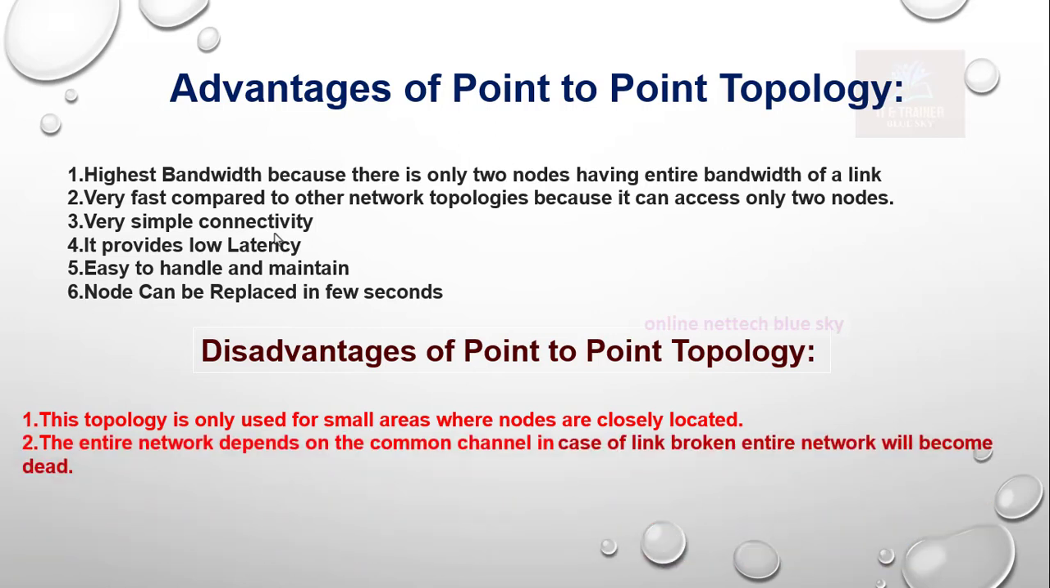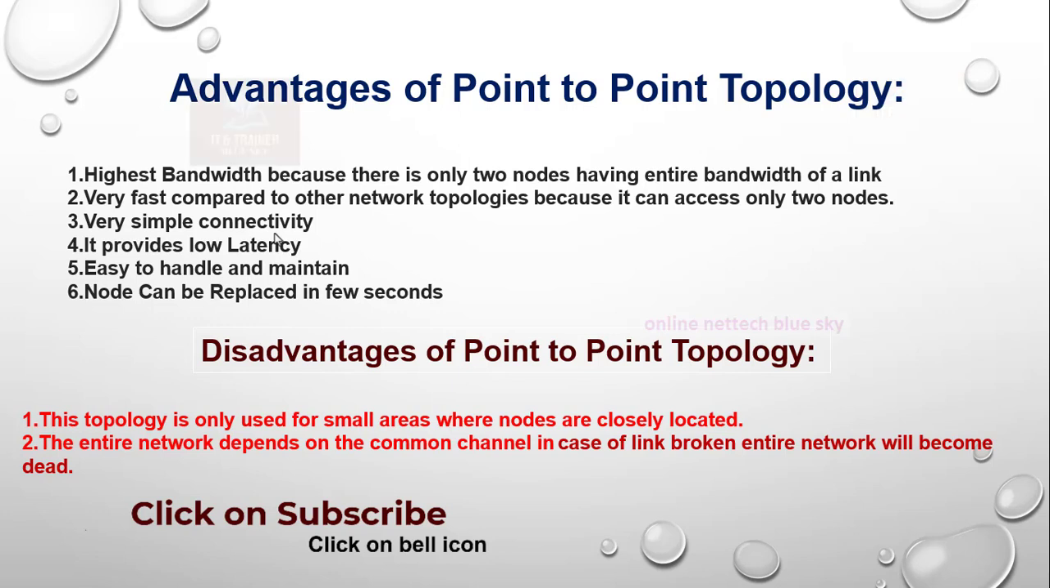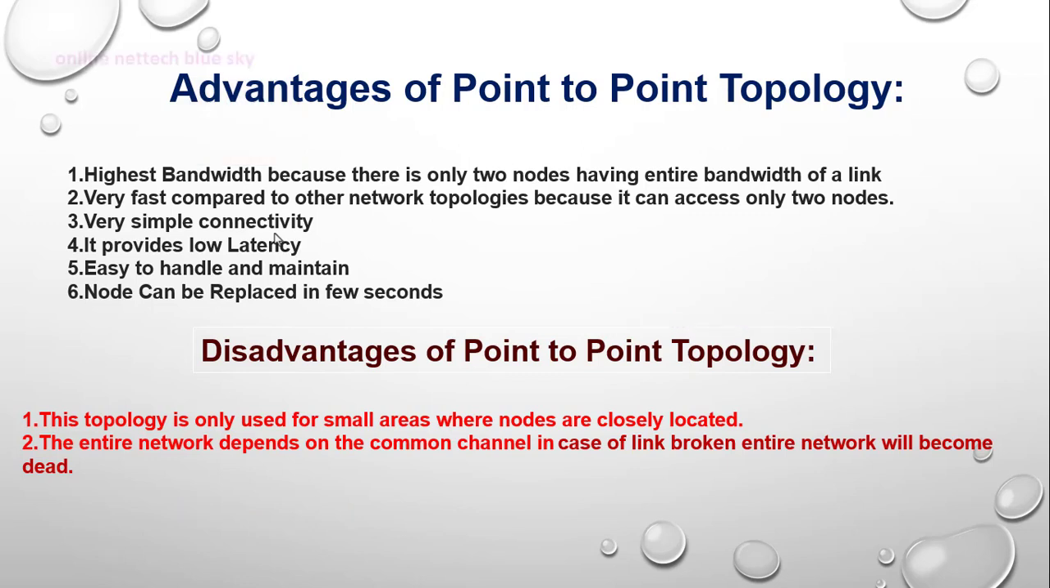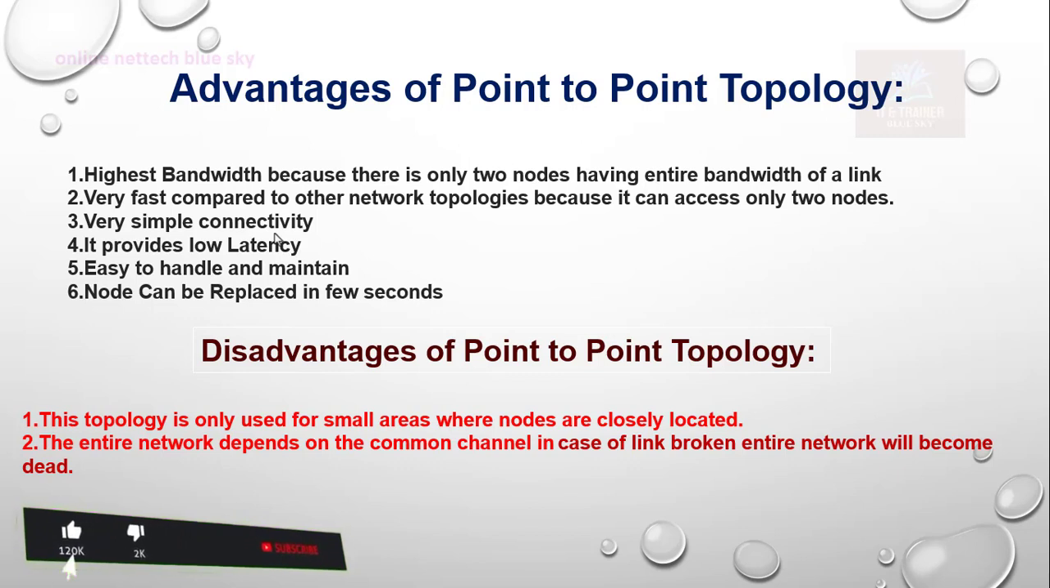The entire network depends on a common channel. In case of link broken, the entire network will become dead. What is the meaning of this? Every network has a channel. Without a channel, you cannot start your systems. So the entire network depends on the common channel. Common channel means your protocols. I will discuss protocols in the network series.